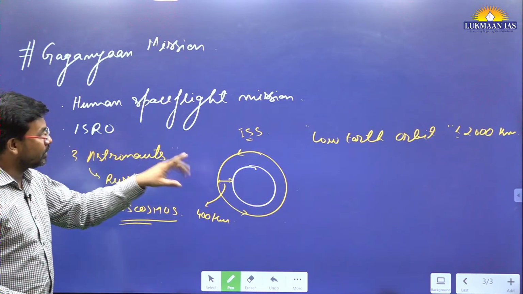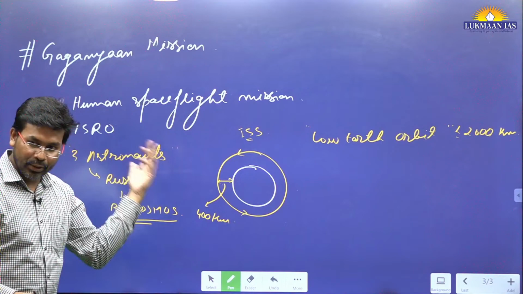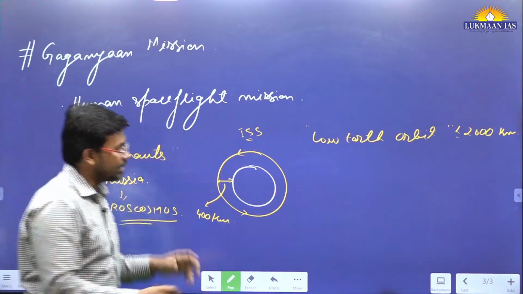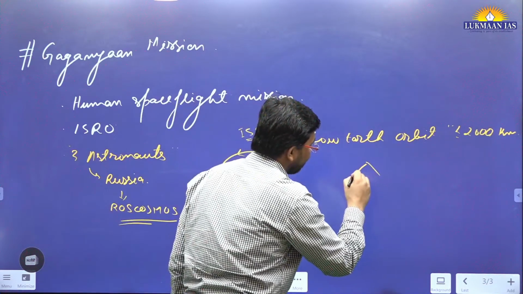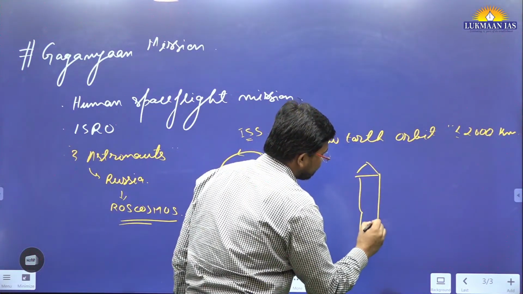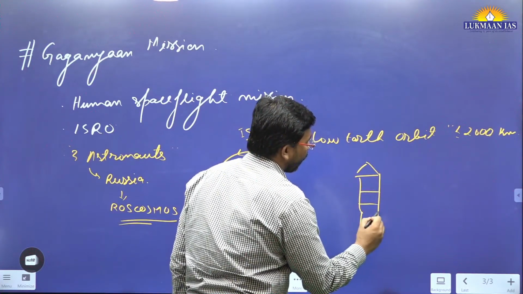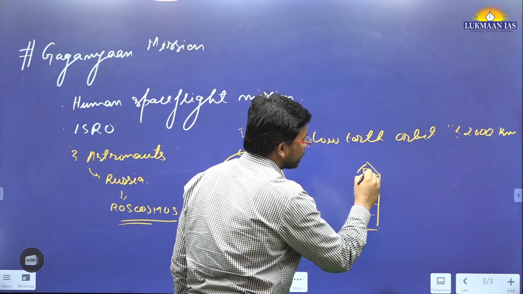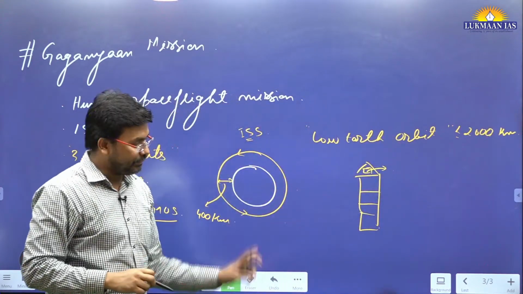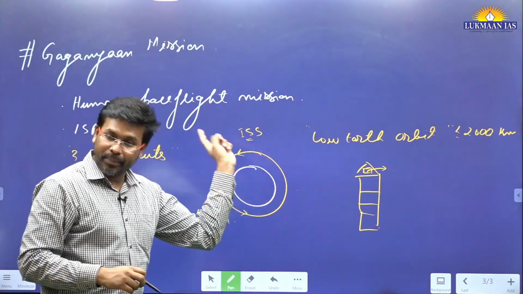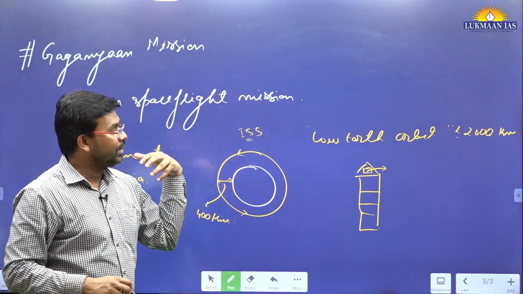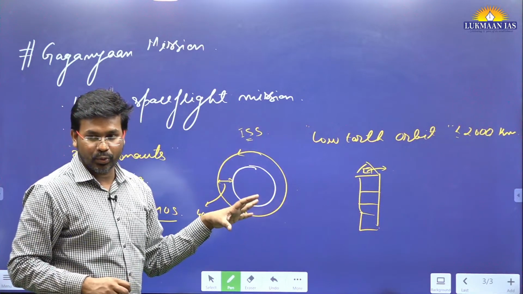All the components that they are going to send will be human rated. As part of this Gaganyaan mission, let's say this is the thing. On the top there will be astronauts sitting over here. A crew escape module is also there. If in case something happens, they'll be able to escape from there, and we have the capacity of bringing them back to the Earth.